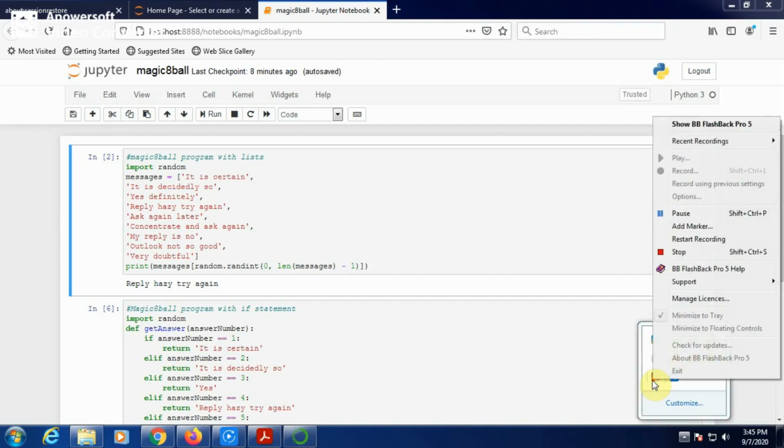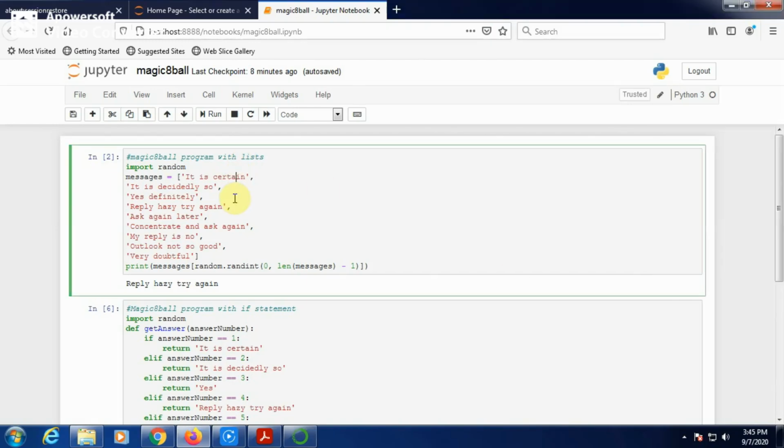Start with the magic. Today we start with the magic 8-ball program. This magic 8-ball program is to pick a message randomly from the given list of messages. Here you are looking at the magic 8-ball program with the list.